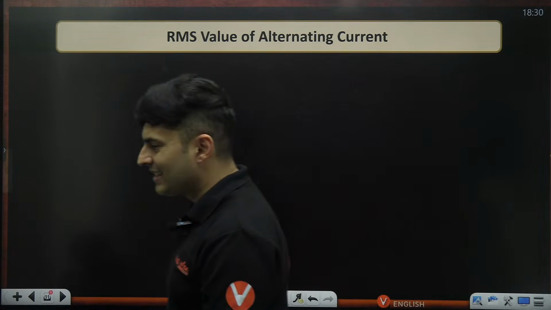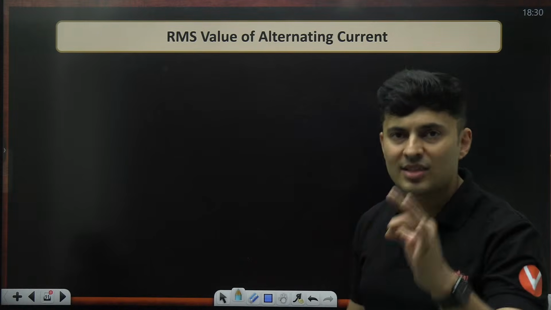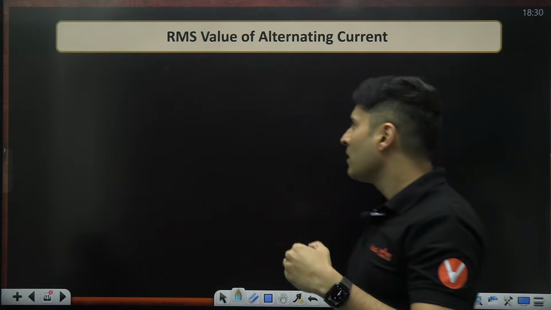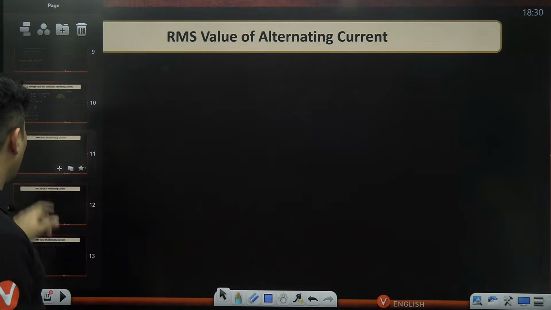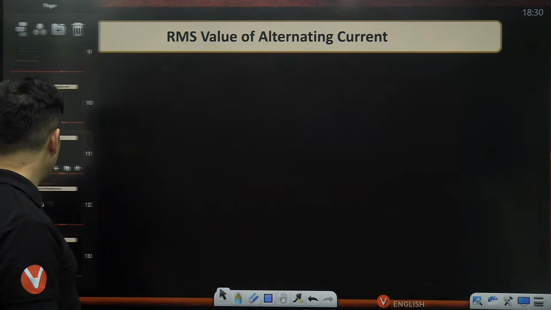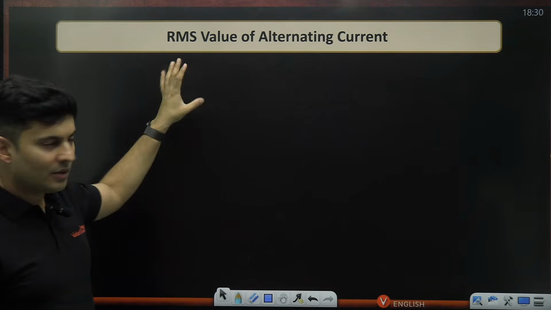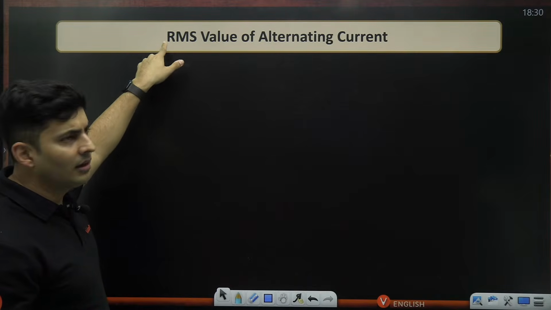What is this RMS? Root mean square. Now, when you think of RMS, always go exactly in the reverse order to understand it, or as a formula if you want to write it down: square, then the mean, then the root.